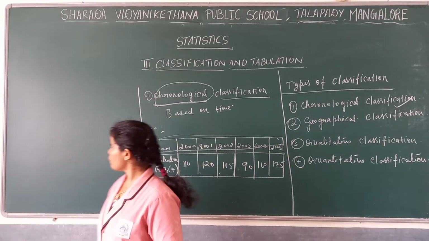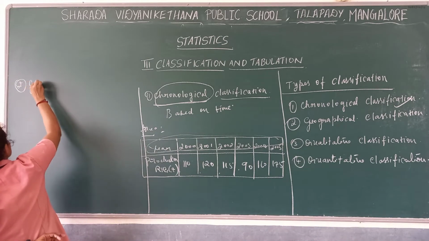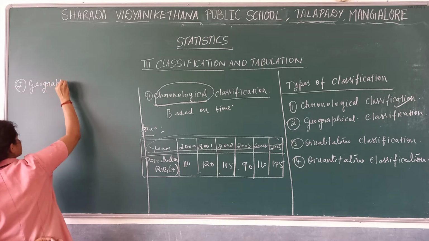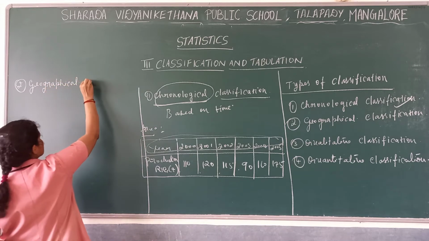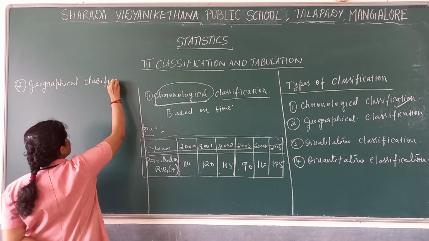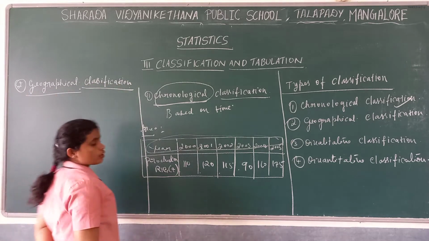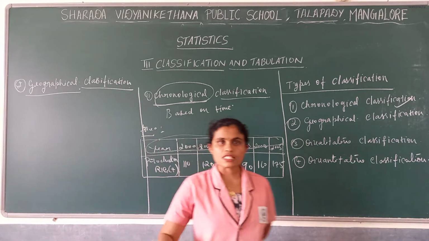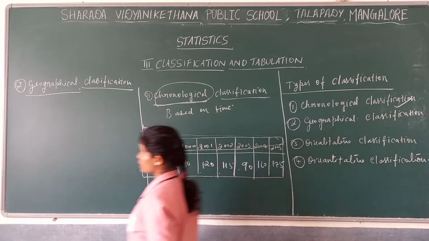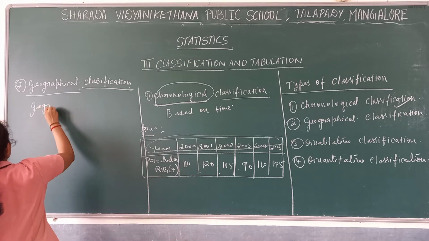We see the second one, that is geographical classification. When we classify the data based on geographical location.